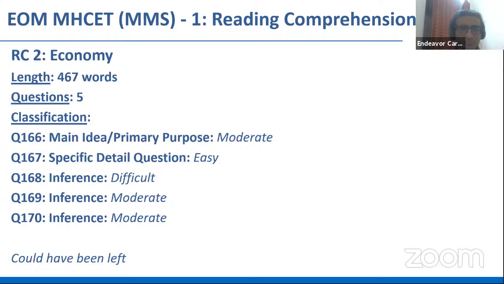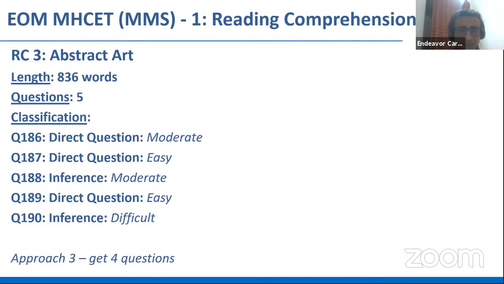So basically, you would have had to read this passage entirely, which would have been time consuming. You would have been pretty well off if you left the passage. If you left this passage, the easy questions at the end of the paper could have been attempted comfortably.